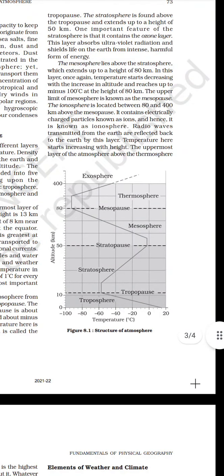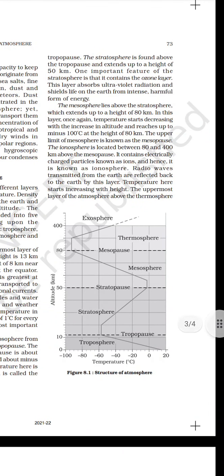The stratosphere is found above the tropopause and extends up to the height of 50 kilometers. One important feature of the stratosphere is that it contains the ozone layer. This layer absorbs ultraviolet radiation and shields life on the earth from this intense, harmful form of energy. The mesosphere lies above the stratosphere, which extends up to a height of 80 kilometers.